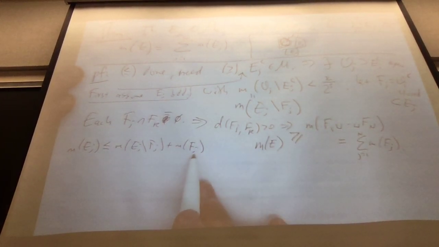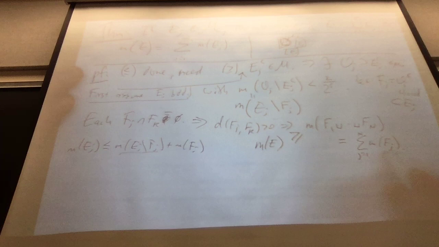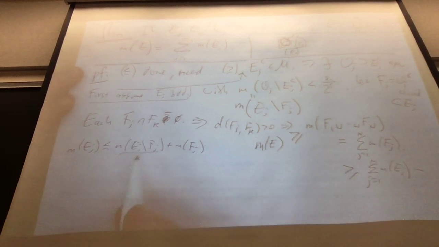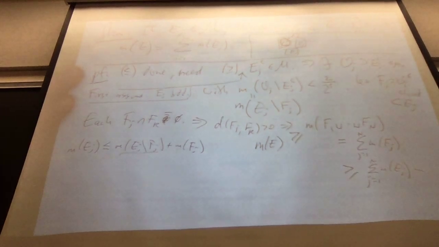So the measure of FJ is at least the measure of EJ minus this error. The measure of this error is at most epsilon over 2 to the j. So I'm just using finite subadditivity.